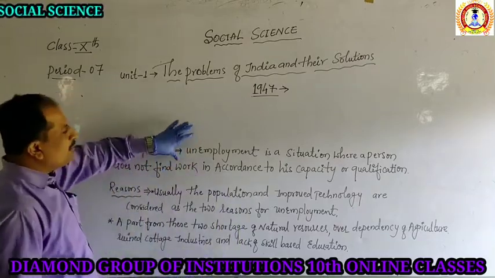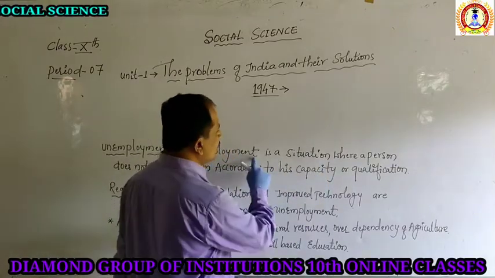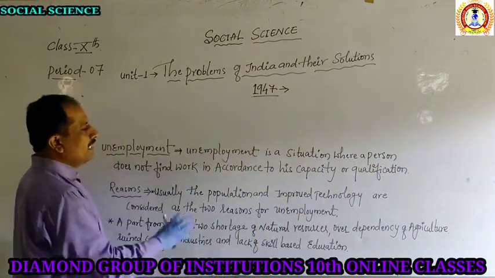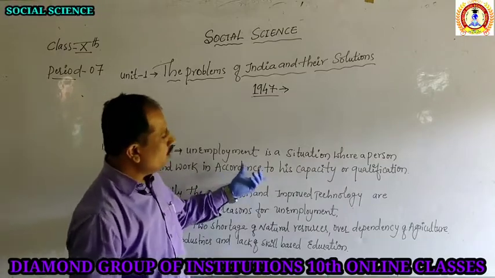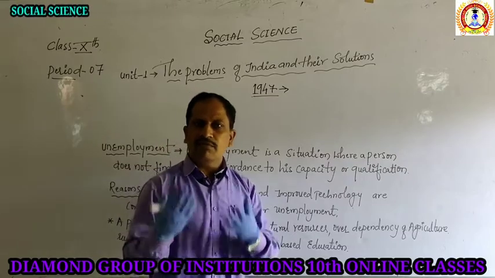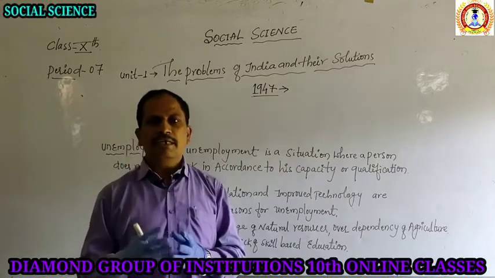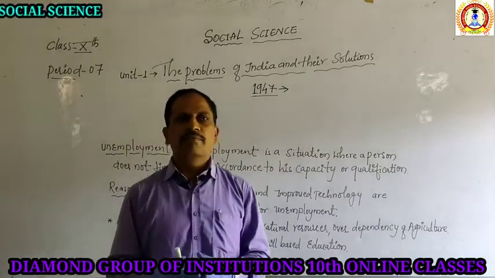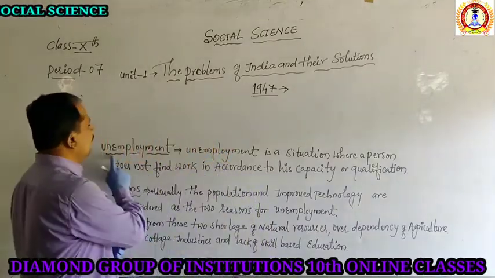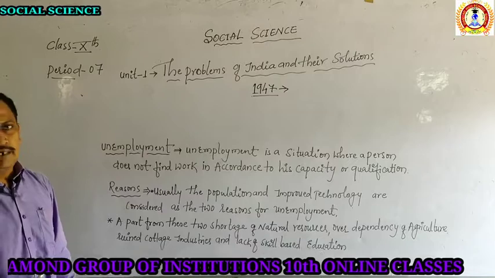See here, unemployment is a situation where a person does not find work in accordance with his capacity or qualifications. You can take the example of yourself: you have qualifications, you have the work capacity, you are interested to do the work, but you are not finding the work. That type of person is called an unemployed person. That is called unemployment.